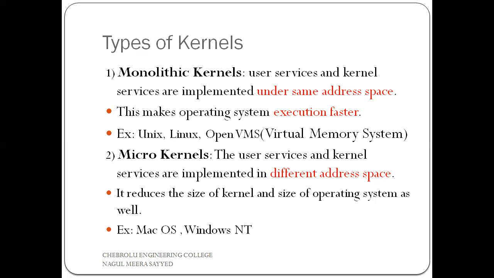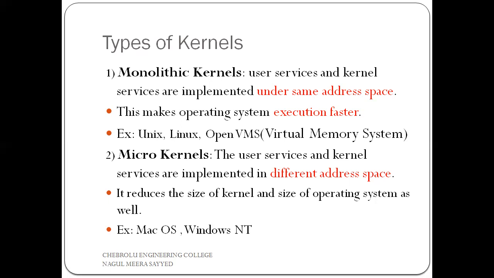What is the meaning of this? Simply, here in our computer, there are some instructions. Those instructions may be from the user, or from the operating system itself. From the user side, that is called user services. From the operating system itself, that is called kernel services. So in a monolithic kernel, user services and kernel services are implemented in the same address space.